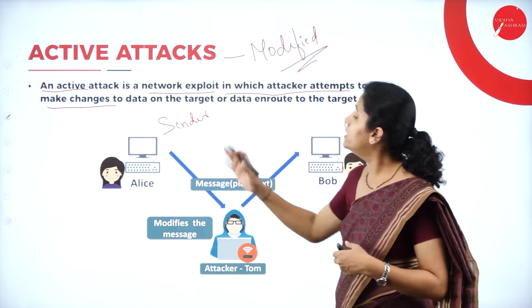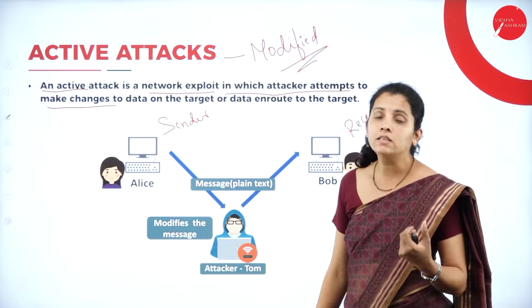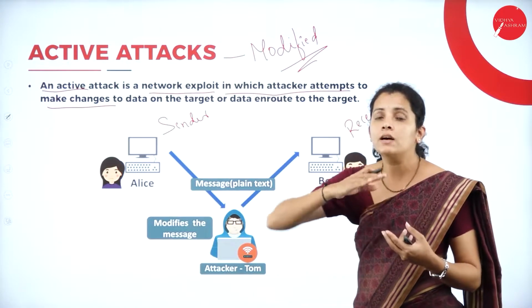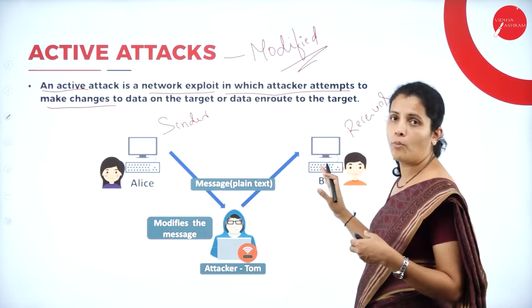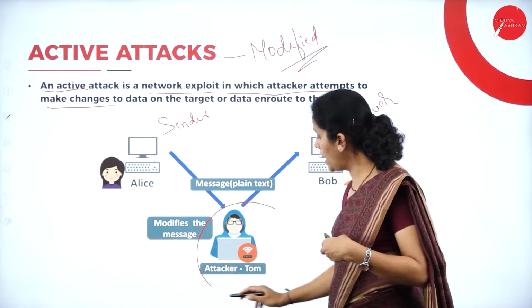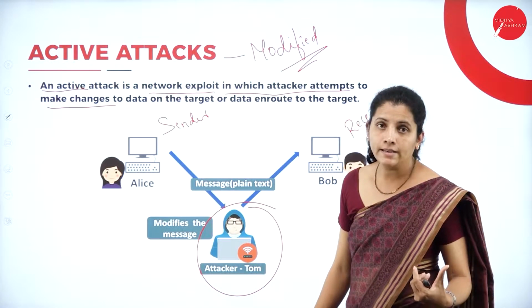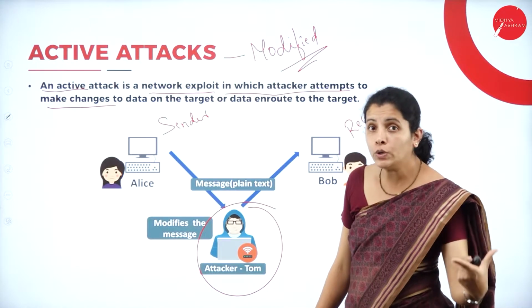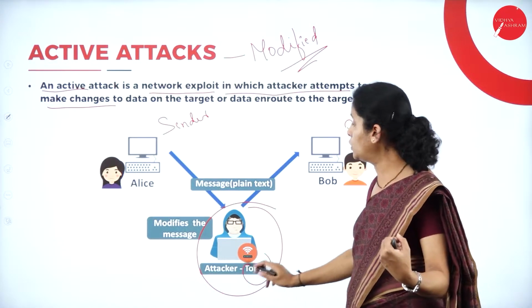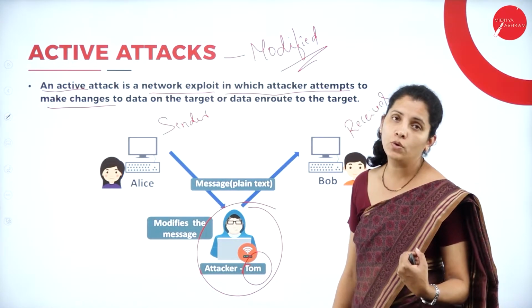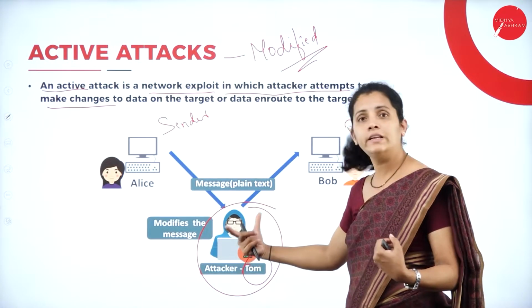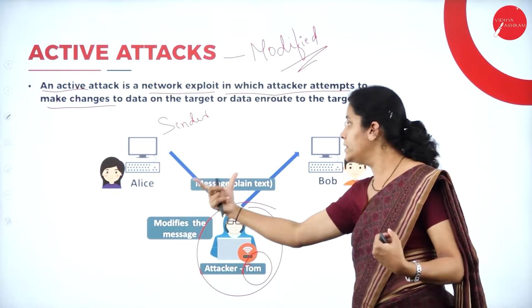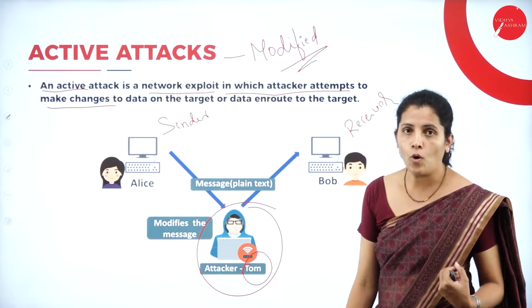So what will Alice do? Alice is going to send some mail to Bob. In the middle, I'm going to have the attacker or hacker or intruder called Tom. So what is he going to do? He is going to modify the data and he is going to send the data to Bob.